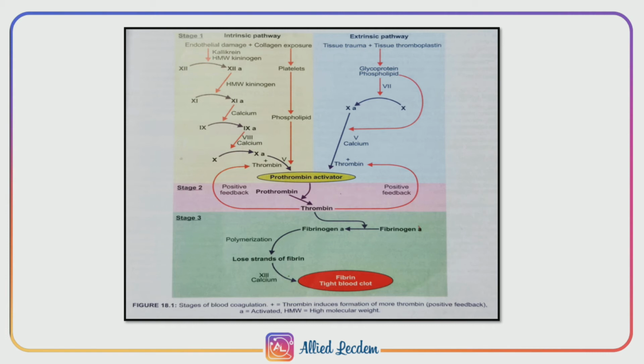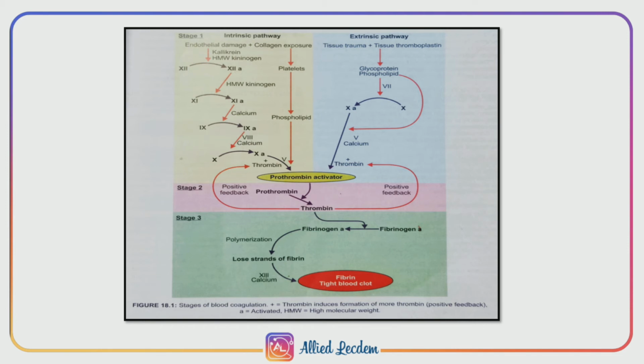Next we will see about the extrinsic pathway for the formation of prothrombin activator. In this pathway, the formation of prothrombin activator is initiated by the tissue thromboplastin, which is formed from the injured tissues. The sequence in the extrinsic pathway is: when the tissue is damaged, it releases thromboplastin, that is factor 3.